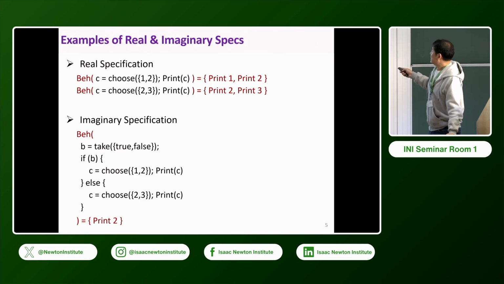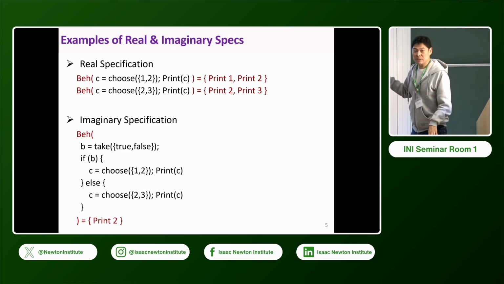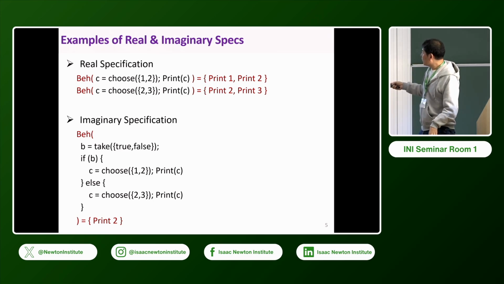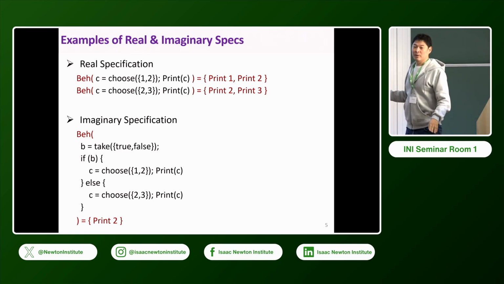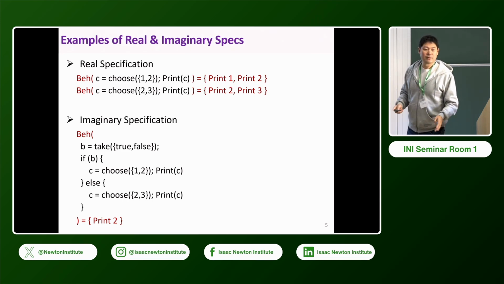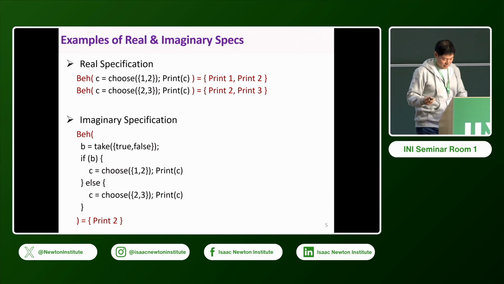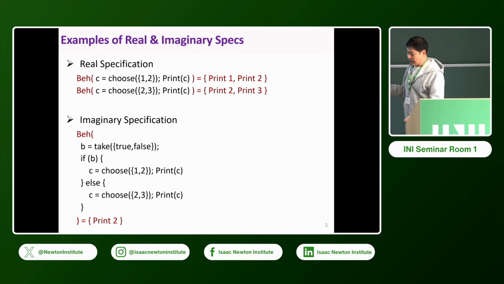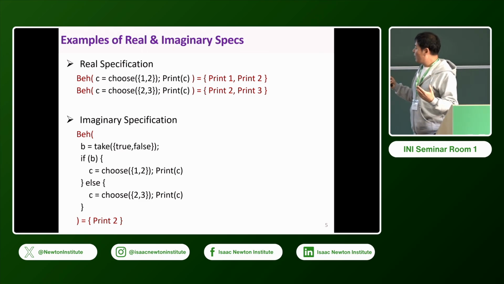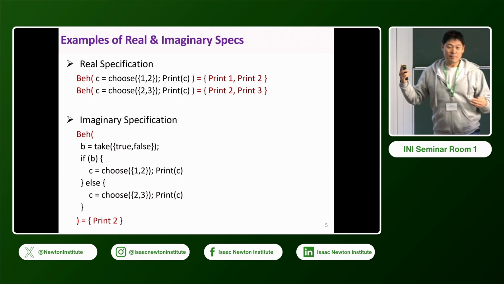Because it's taking the intersection, the behavior which occurs on both sides is the behavior of this program. Other behavior which occurs on only one side is not a behavior of this one. Somewhat weird semantics, right? But who cares? It's imaginary. And then I will show the power of this imagination.